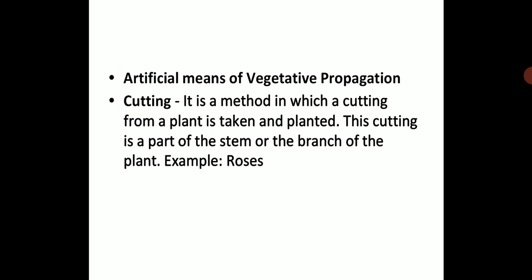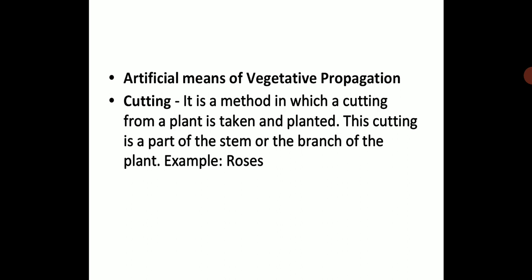Now let us see artificial means of vegetative propagation. Till now we were learning about vegetative propagation, that means reproduction in plants with the help of vegetative parts. That was the natural process. Now we will see how artificially we can do vegetative propagation. So the cutting method we will see first.